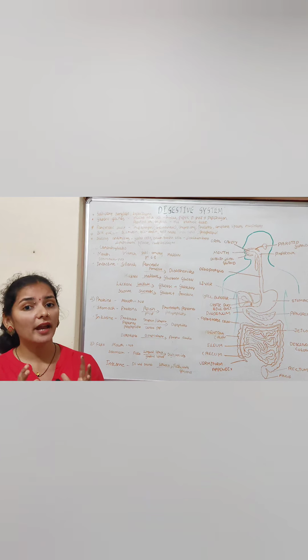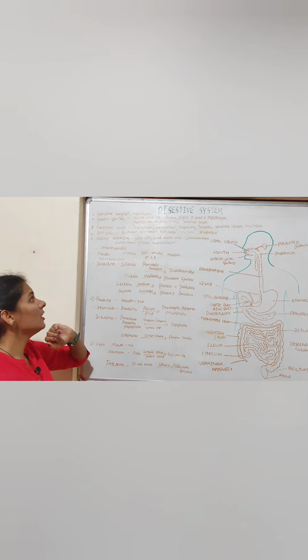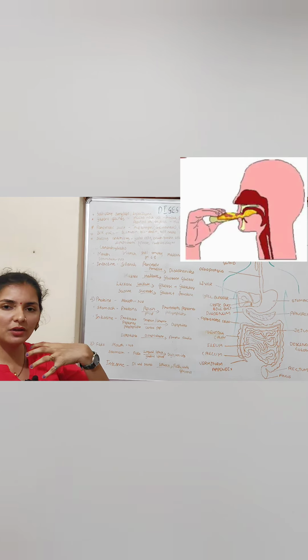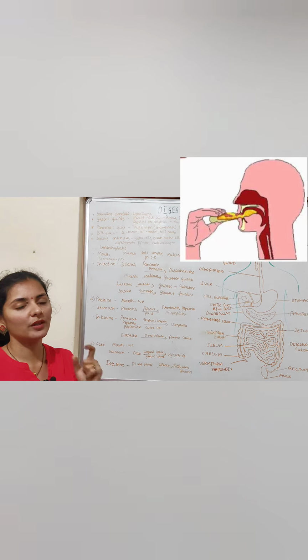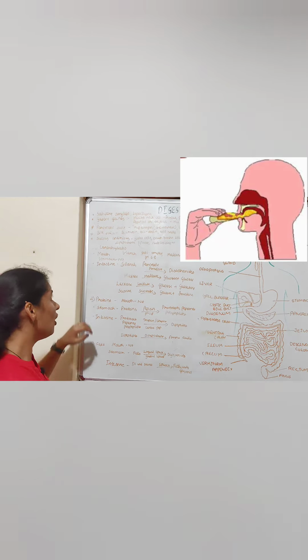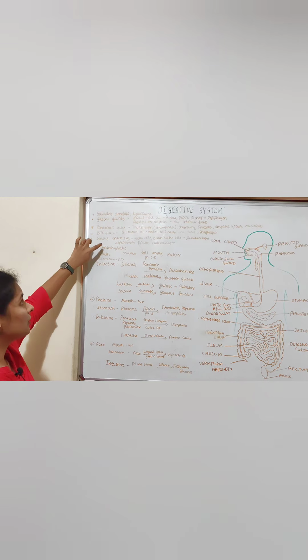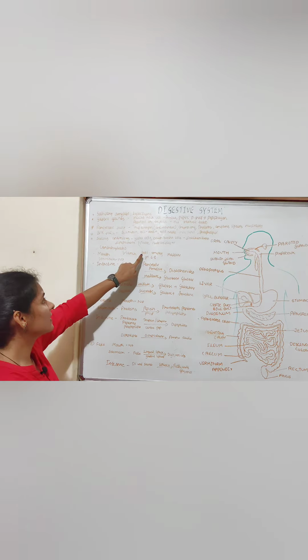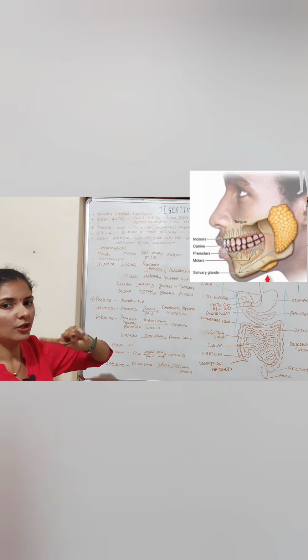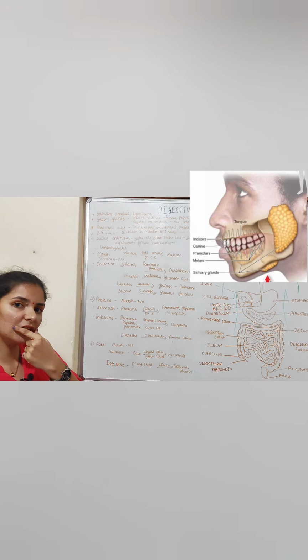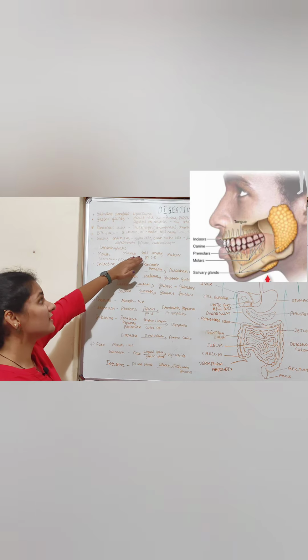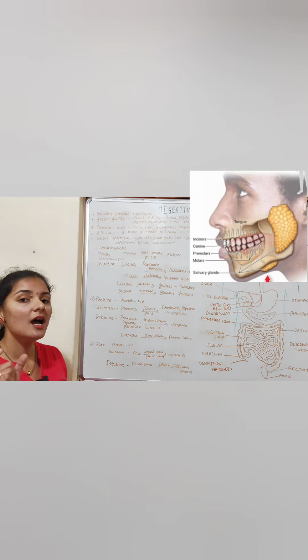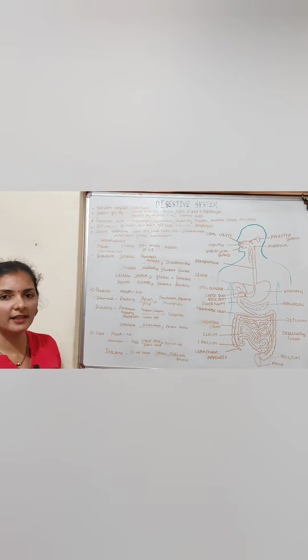The digestion of any food starts with the mouth, because we ingest the food into the oral cavity or the buccal cavity. That's why digestion also starts with the oral cavity, or the buccal cavity, or mouth. So if you talk about the digestion of carbohydrate in the mouth, it starts with the enzyme known as salivary amylase. You know that saliva is produced in the buccal cavity, and this saliva consists of an enzyme known as salivary amylase. Amylase means a carbohydrate splitting enzyme.